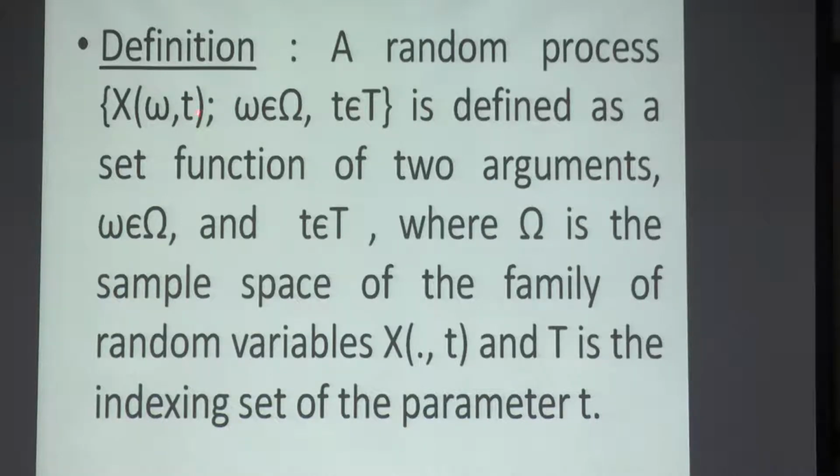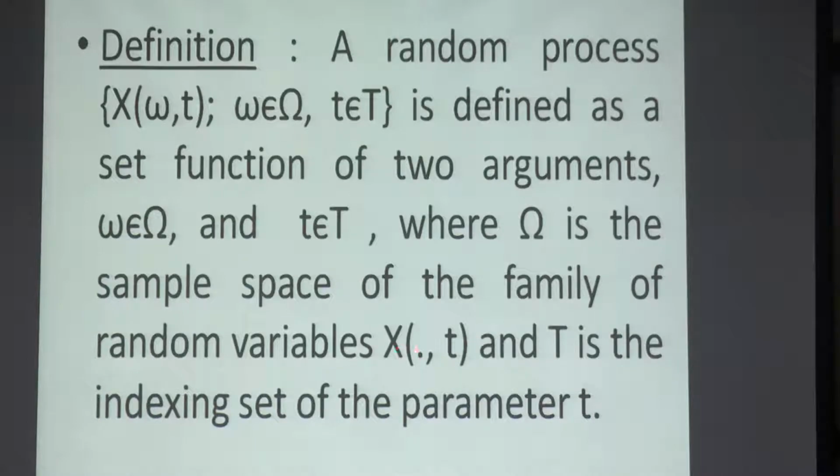So we call this t as the indexing parameter. This need not be time always. It can be something else also, but in vibration problems usually it is time, but there are others also. I'll give some example of other type of indexing parameter. So here the random process X of omega, t, where omega belongs to the sample space capital Omega, t belongs to a set capital T, is defined as a set function of two arguments, omega belonging to capital Omega and t belonging to capital T, where omega is the sample space of the family of random variables X(., t).